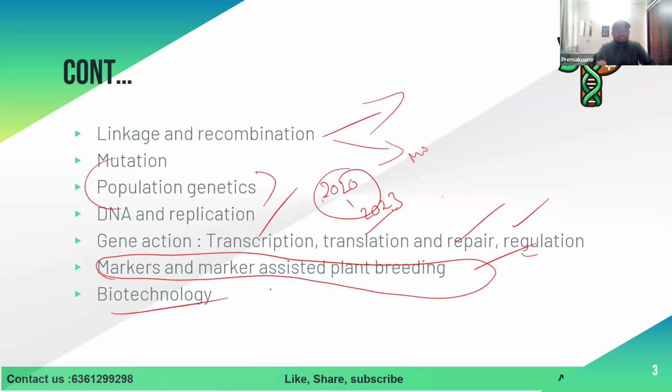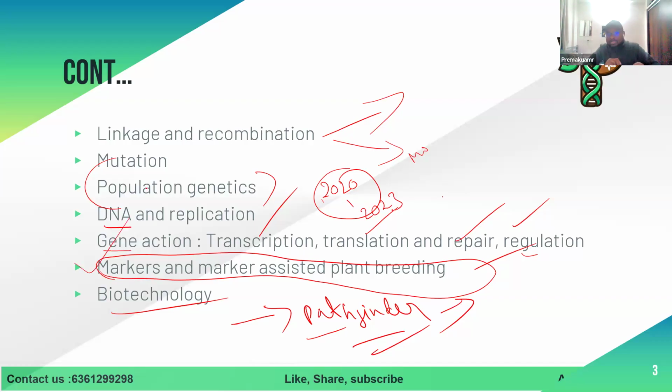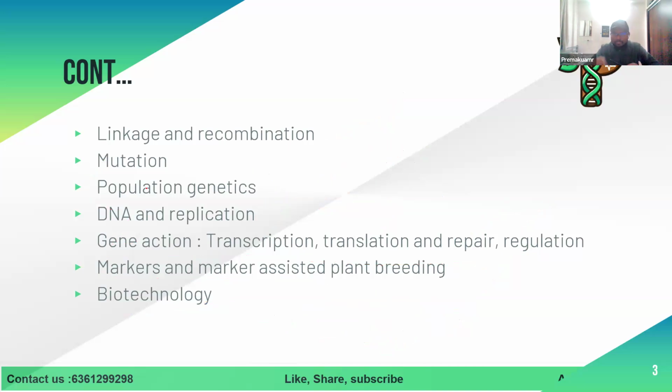Then biotechnology. In biotechnology, you have to read only one chapter from the Pathfinder book. I think nearly 60 to 70 pages are there, from Pathfinder Life Science Part 2. If you read that biotechnology chapter, it is more than enough for the exam. But you should focus more on markers and molecular breeding.